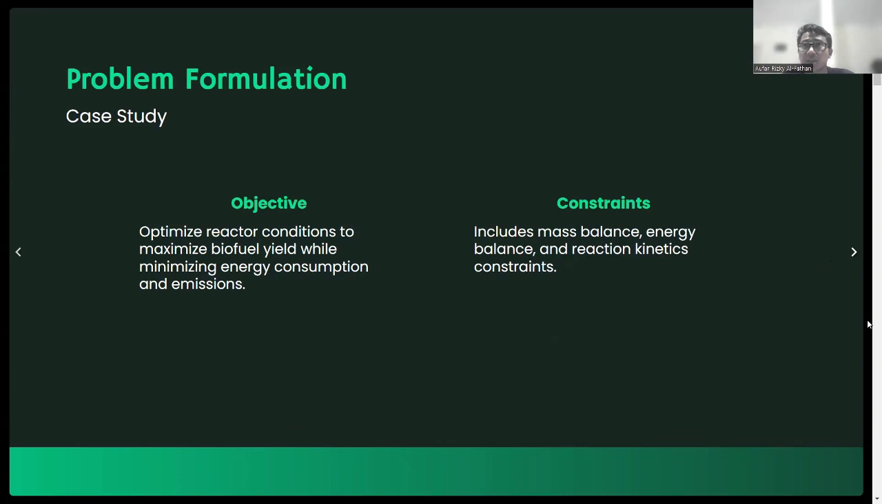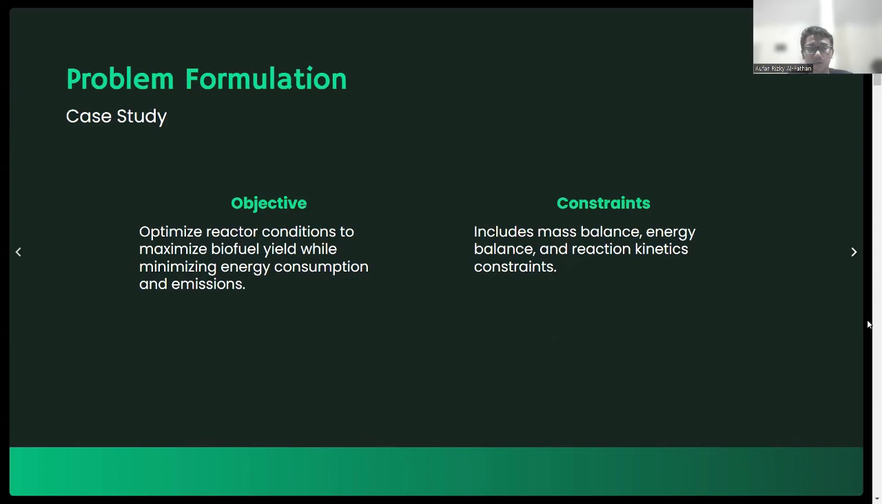So idealization is where we choose the perfect, or maybe the best option to solve the problem. So here the problem is to maintain the optimization, right? So for this, I use the equation of the gasification optimization, and then I use constraint. So in this, I choose the optimized reactor condition to maximize biofuel yield while minimizing energy consumption and emission.